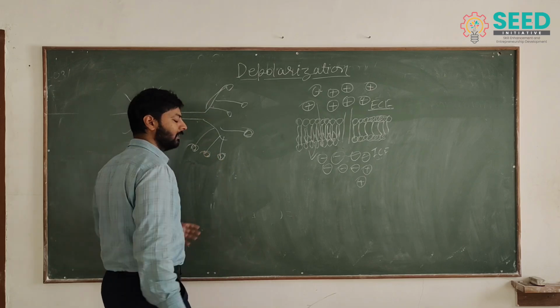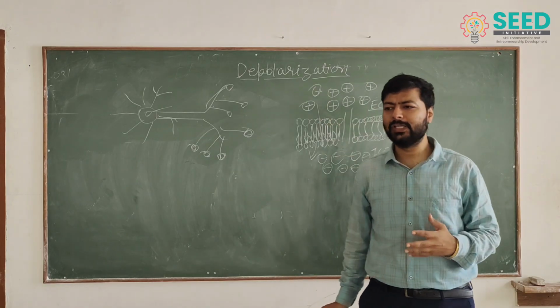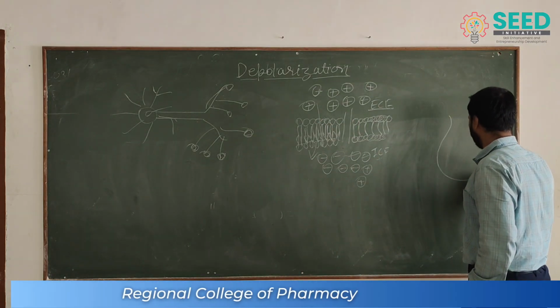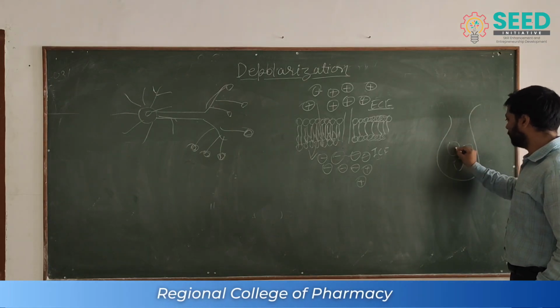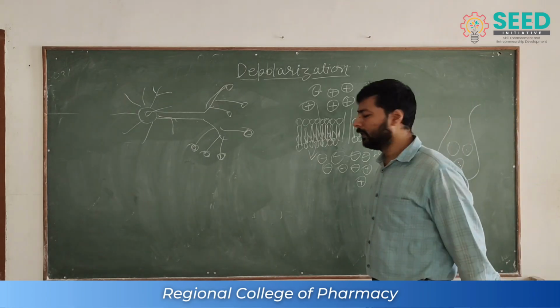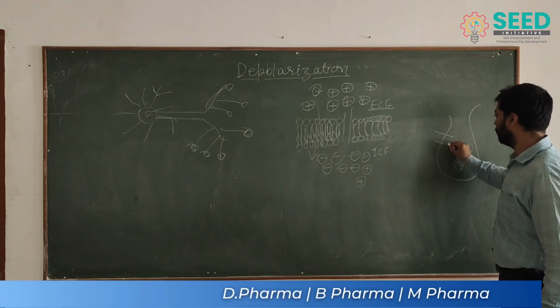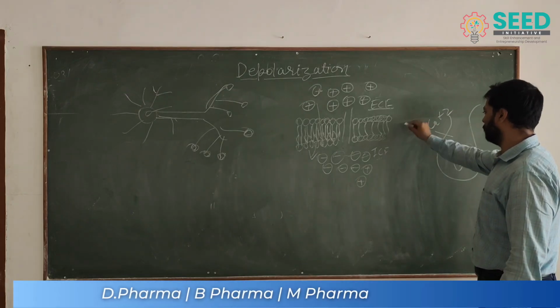These are highly rich in chemical neurotransmitter, which is filled in the vesicles. Everybody has heard about vesicles. These vesicles are filled with neurotransmitters, and the signal is the calcium ions, which are also on the outside.